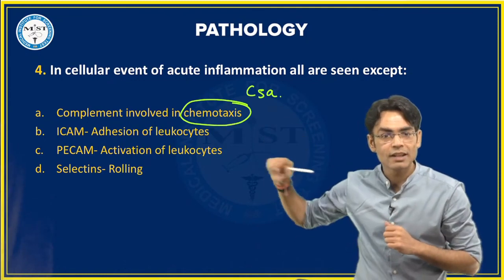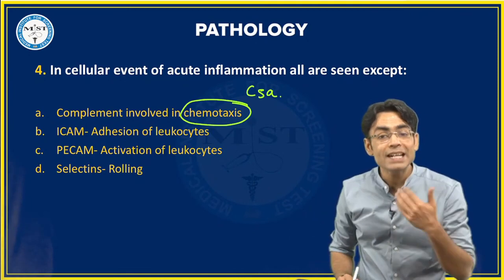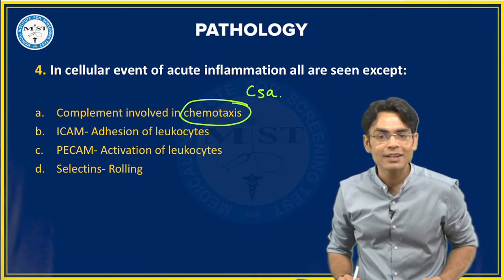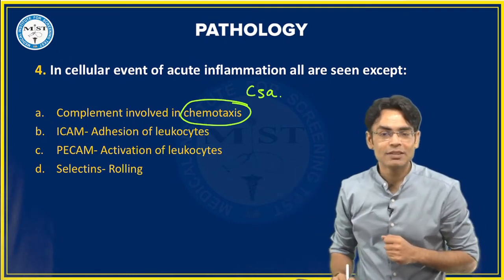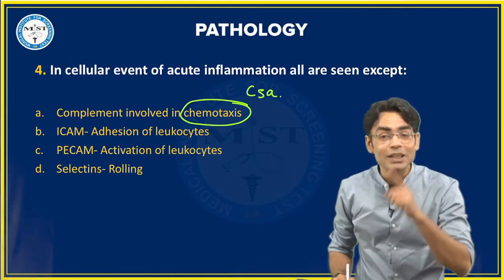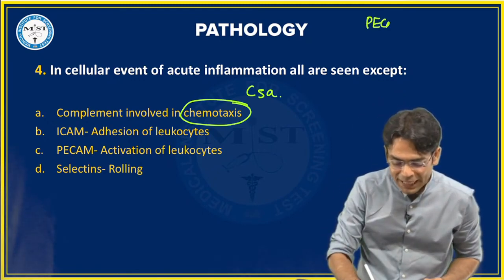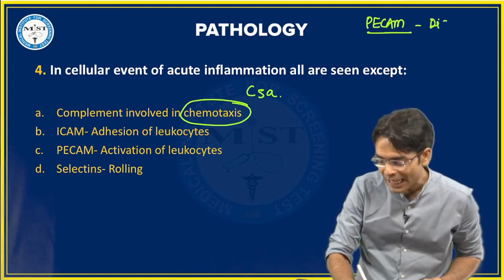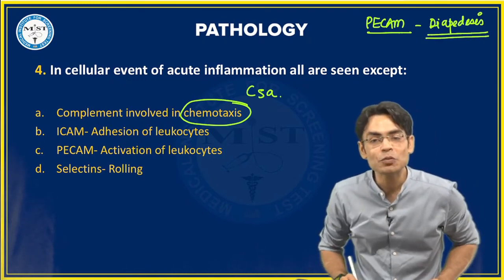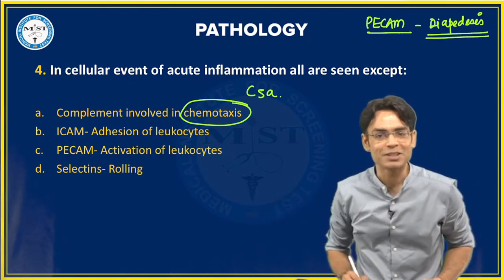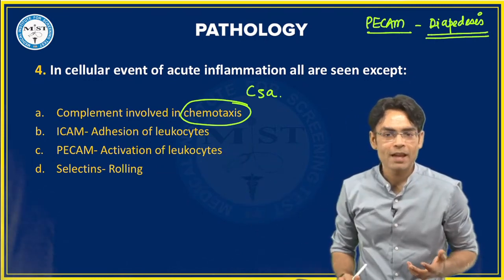You see this. Now ICAM is a ligand for integrin, and what are the integrins used for? Adhesion. So this also is right. Now the PCAM molecule, the platelet endothelial cell adhesion molecule, what is it used for? You people have given me the right answer. PCAM is used for diapedesis, not for the activation. So this is not seen. And selectins, they are for rolling.